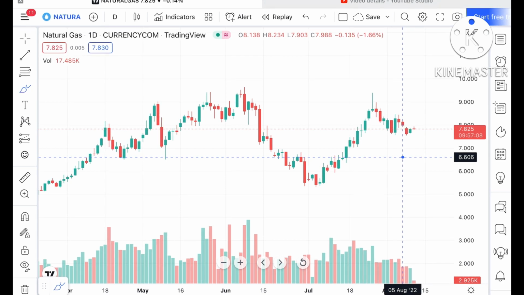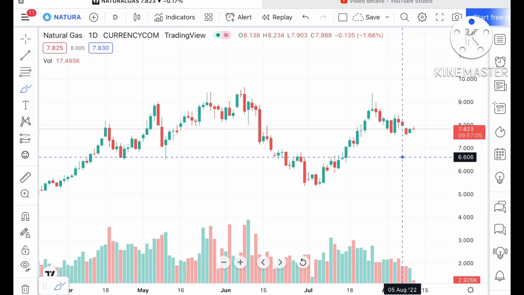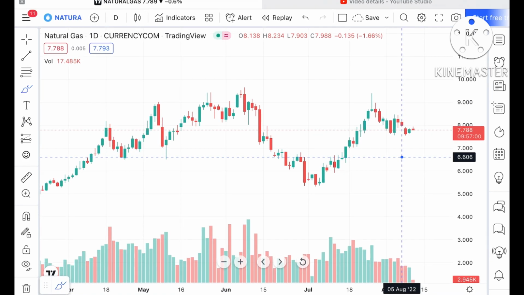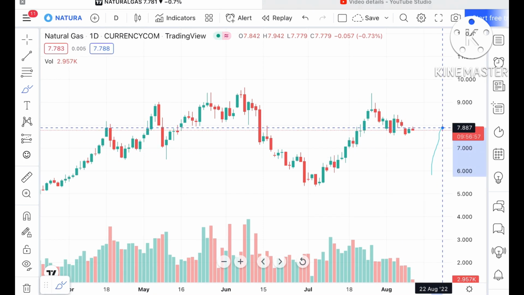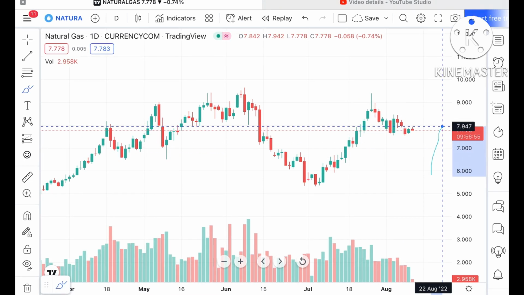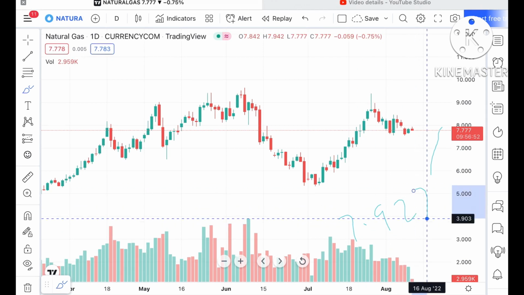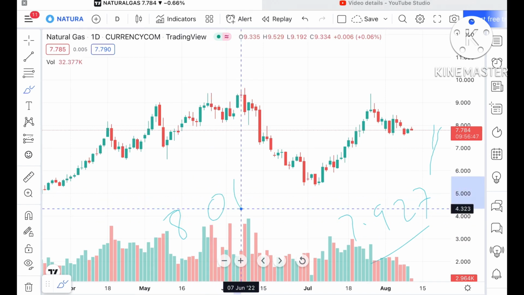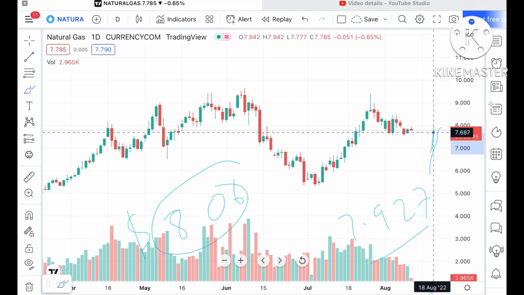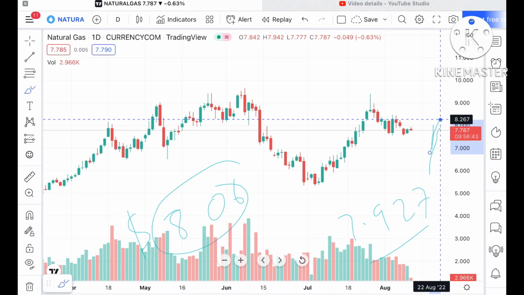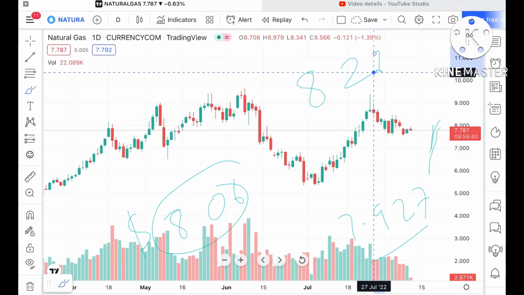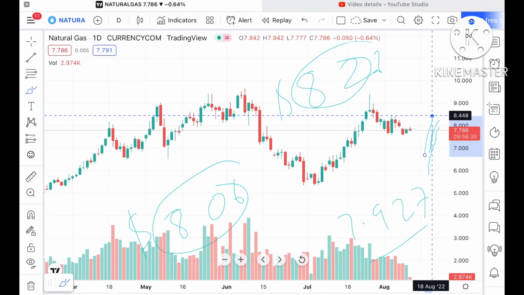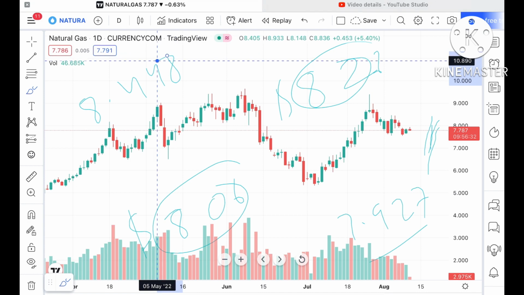Now if you look at the chart, there is high volatility in natural gas, as it has moved upside as well as downside quite frequently. If this level sustains, it can go further higher towards 7.927, and if that level also sustains, it can go further upside towards $8.06. From there it can go higher towards $8.267, and if that level sustains, the probability is high that it can touch $8.448. And this is a weak support.